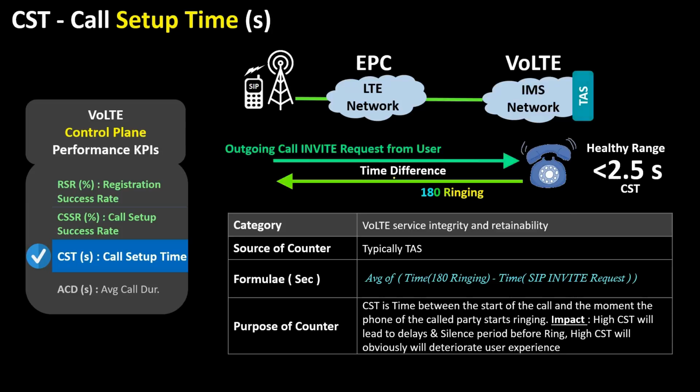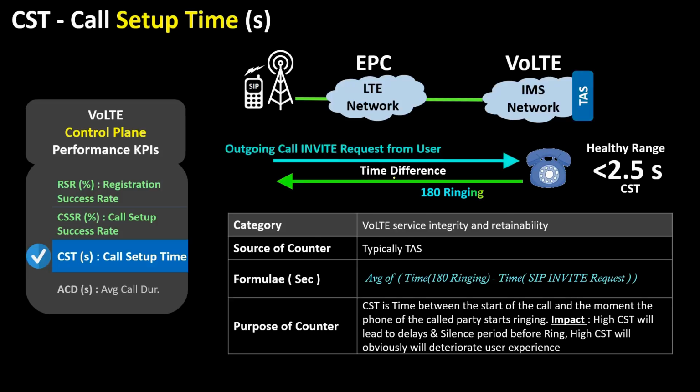The second possible reason for high CST could be that most of the B parties are sitting idle and they need to connect, with paging required for every incoming call. The third possible reason could be low coverage on the B party side. The fourth possible reason could be congestion on the B party radio or network. The fifth possible reason could be high retransmission and high latency in the network.